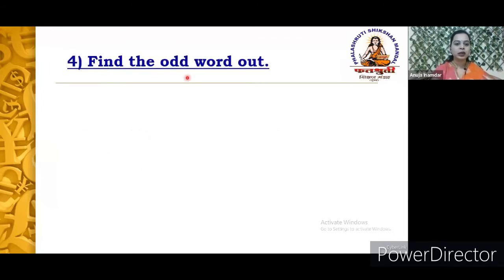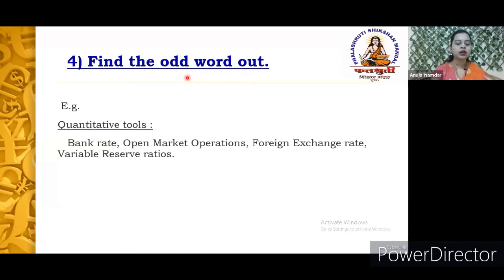The fourth type is nothing but find the odd word out. Quite an easy question compared to the others, where we just need to see the category of the question, and accordingly find the wrong one. Here the category given is quantitative tools. We need to find out which one is not a quantitative tool measured by the central bank.